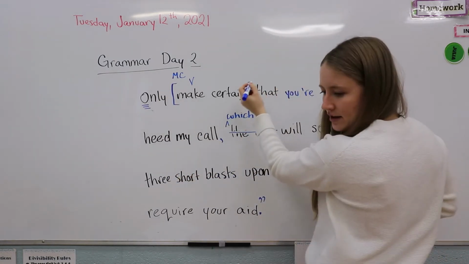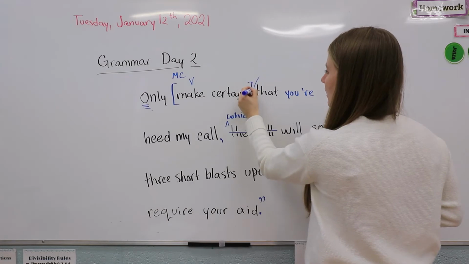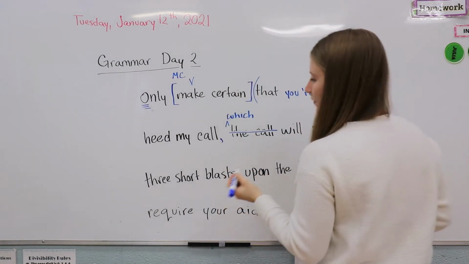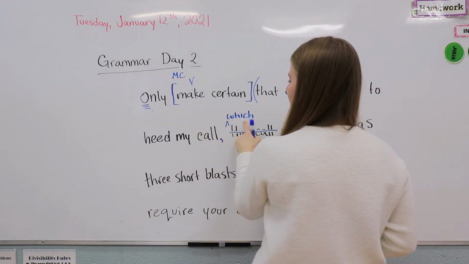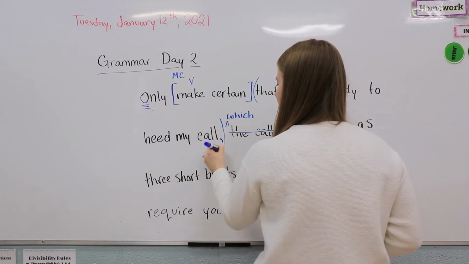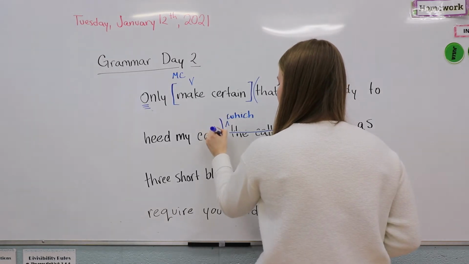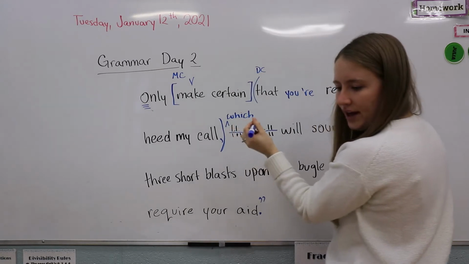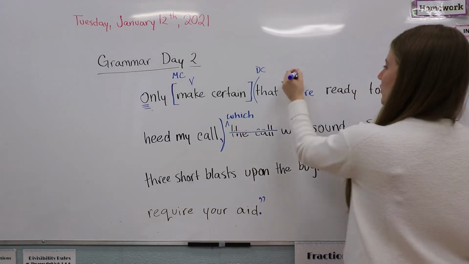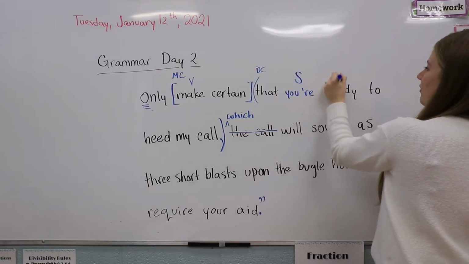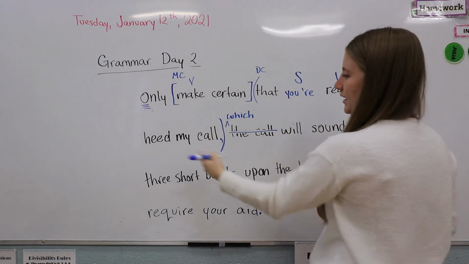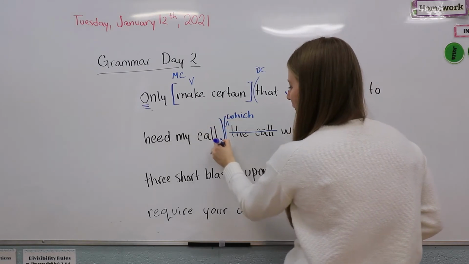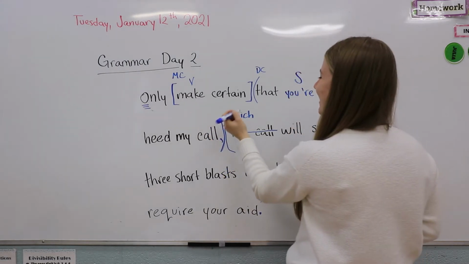So then we're going to start our dependent clause here, and it's going to end here because we know that which is another clause starter. And things are going to get squishy here. So that's a dependent clause, okay, with the clause starter that. And then the your is the subject, and ready is our verb, to heed my call. Okay, and with which starting it, that's my bracket. It's going to be another clause starter.